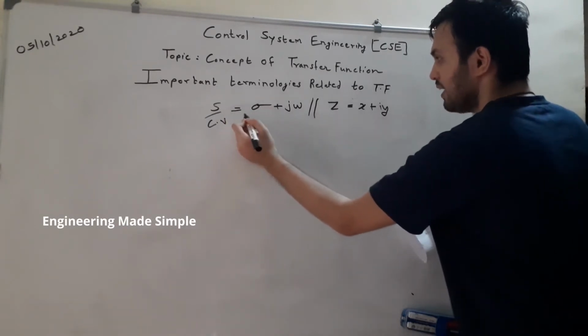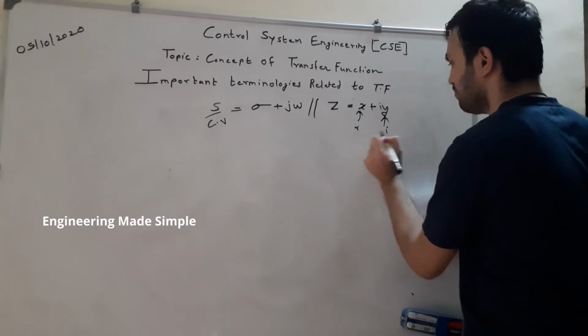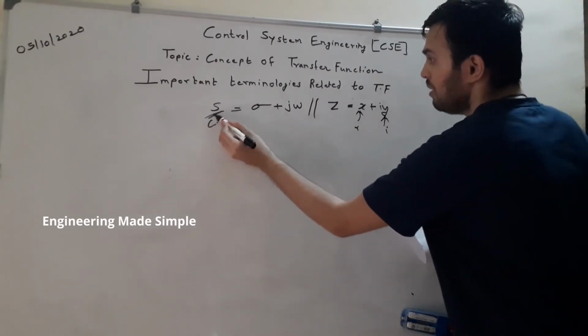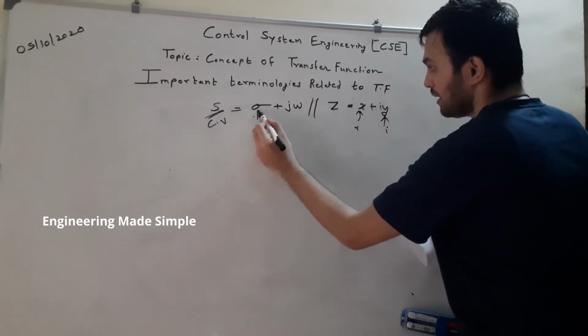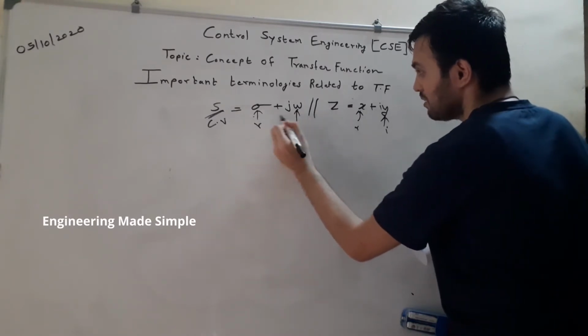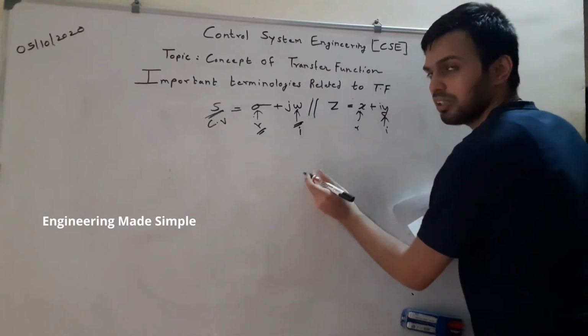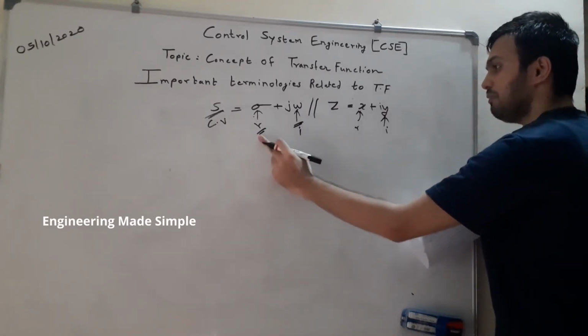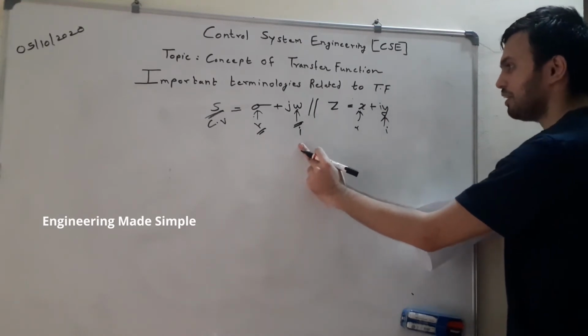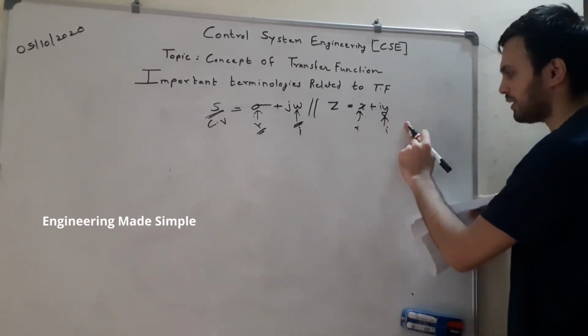Here x was your real part and y was your imaginary part. In this case also, in the s of the transfer function, sigma will be the real part and omega will be the imaginary part. So s is a complex variable which has a real part and an imaginary part, that is s is equal to sigma plus j omega, and z is equal to x plus iy.